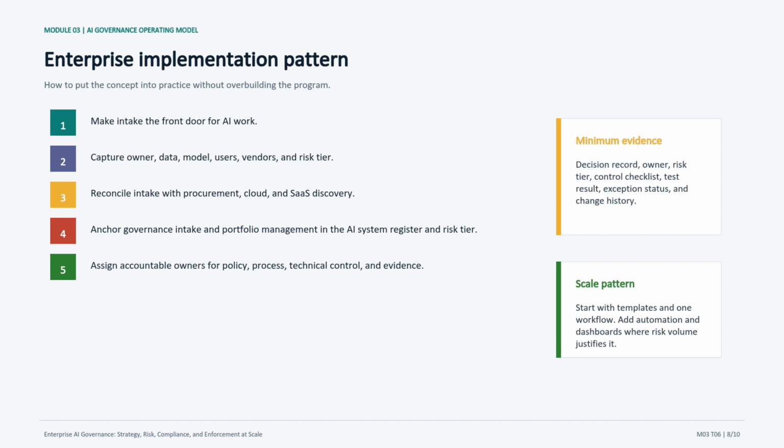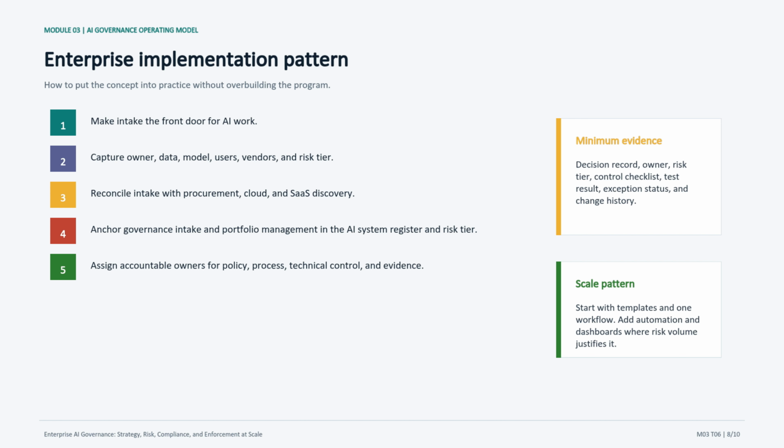I would present these steps as a practical starting pattern for teams that need to make governance intake and portfolio management real without waiting for a perfect enterprise program. The implementation actions here include make intake the front door for AI work, capture owner, data model, users, vendors, and risk tier, and reconcile intake with procurement, cloud, and SaaS discovery. I would ask learners to identify which step is policy work, which is process work, which is technical control work, and which creates audit evidence.